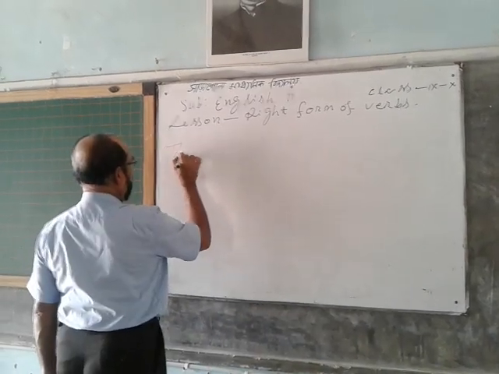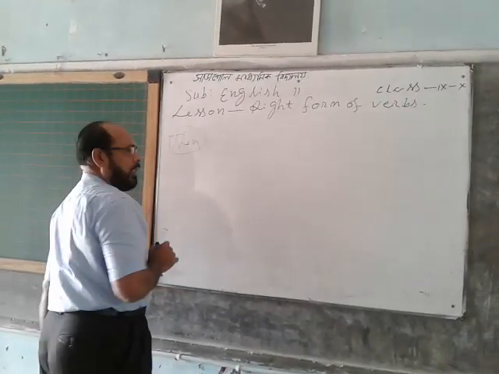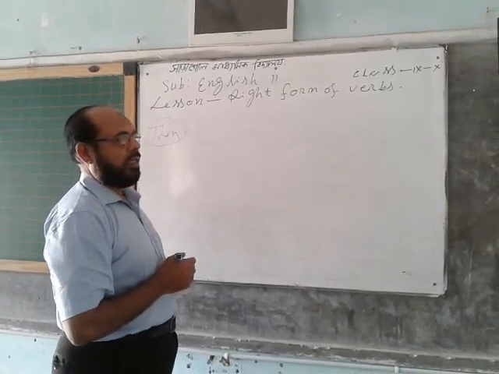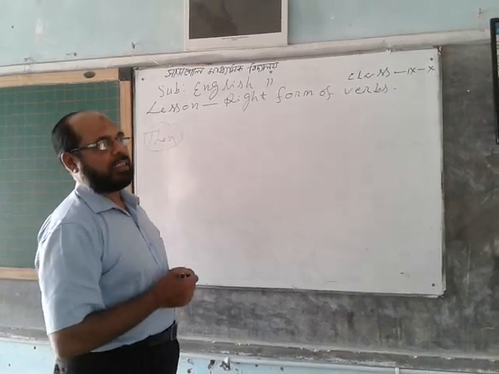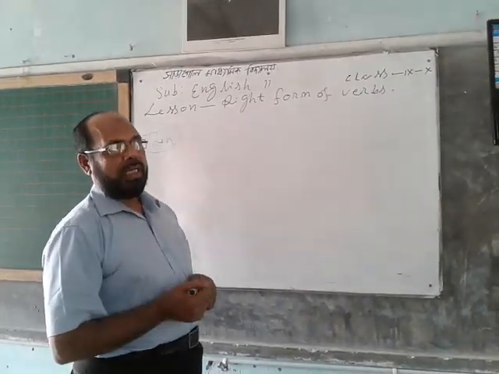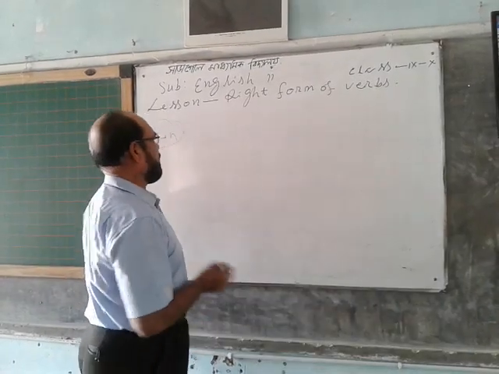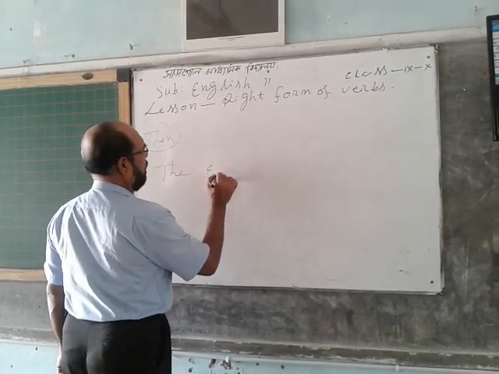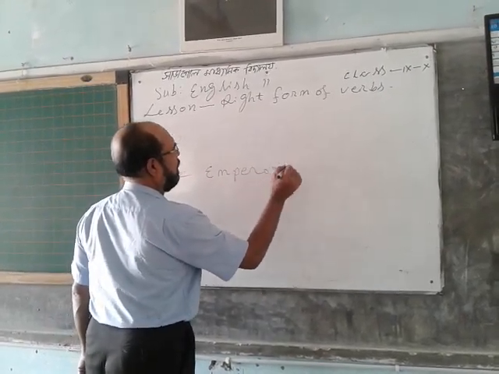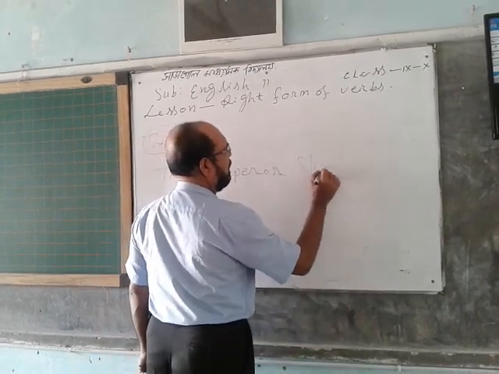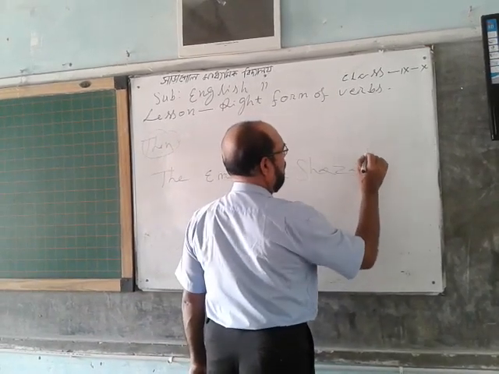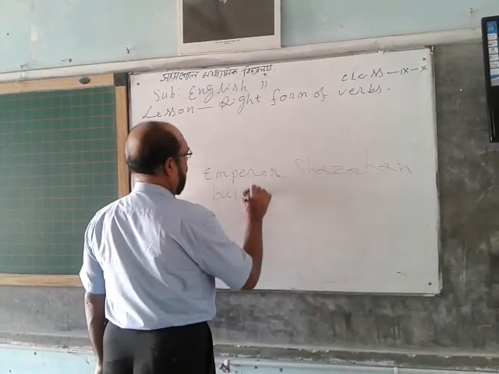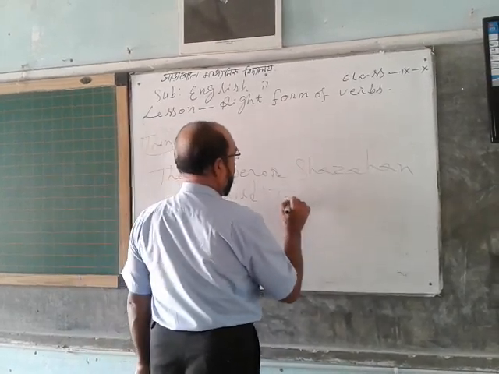Then the historical events. If the sentence is about historical events, you can use present indefinite tense, and if the subject is third person singular number, you will use s or es. Such as: the Emperor Shah Jahan build Taj Mahal.